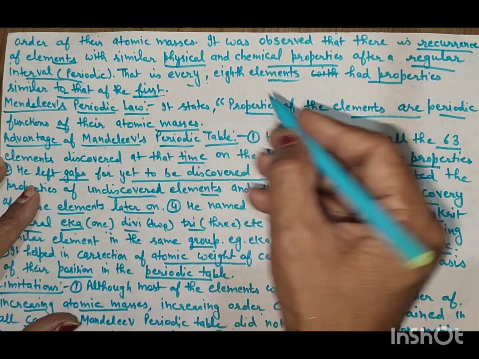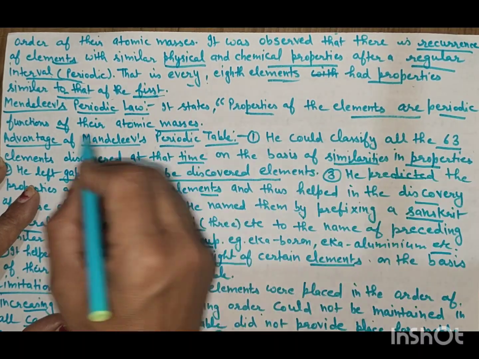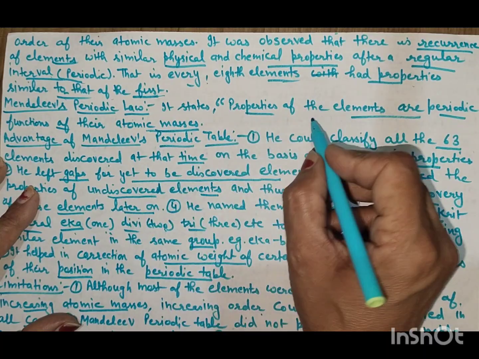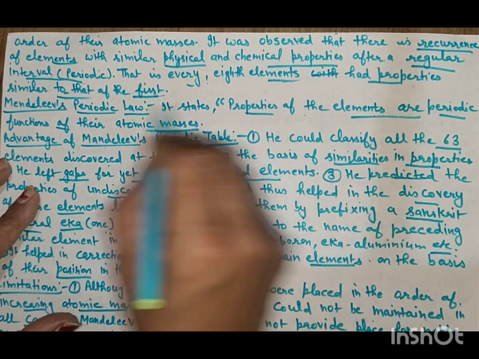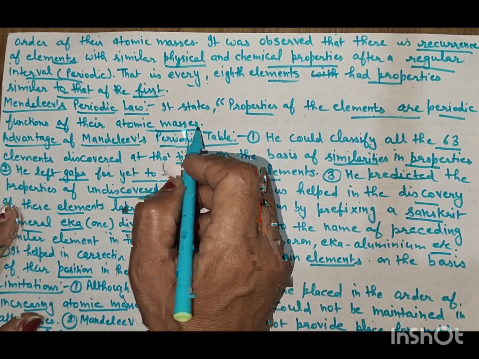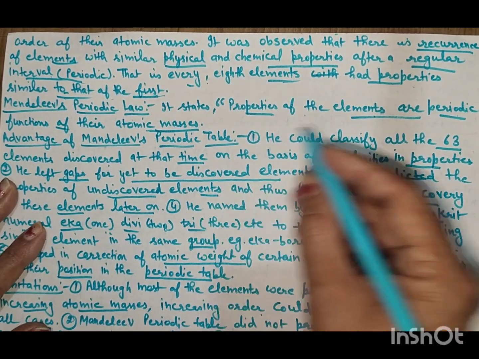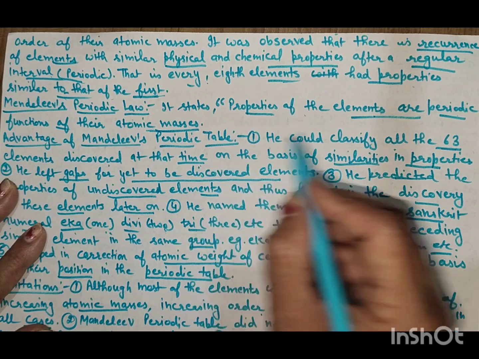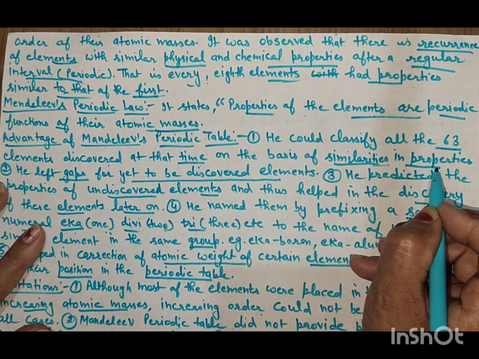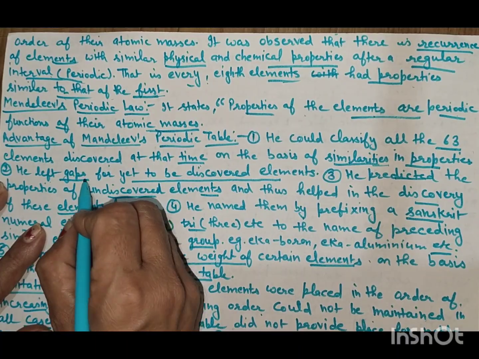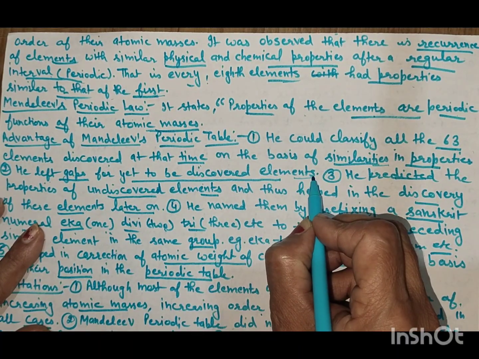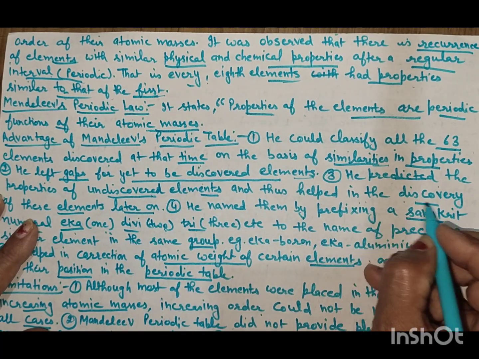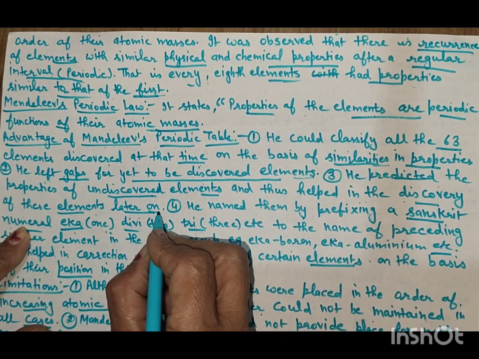Mendeleev's periodic law states that the properties of the elements are the periodic function of their atomic mass. It depends on the atomic mass. Advantages of Mendeleev's periodic table: he could classify all the 63 elements discovered at that time on the basis of similarities in properties. He left gaps for yet to be discovered elements. He predicted the properties of undiscovered elements and thus helped in the discovery of these elements later on.